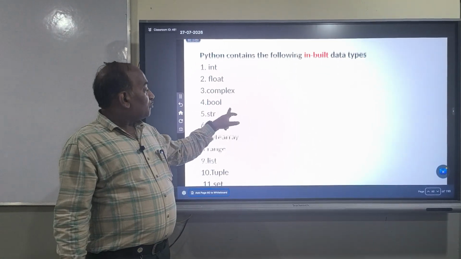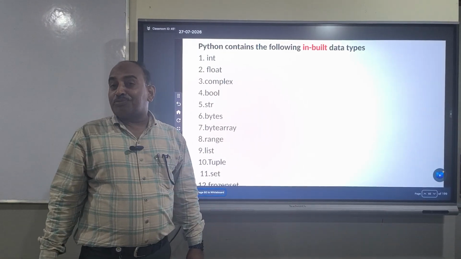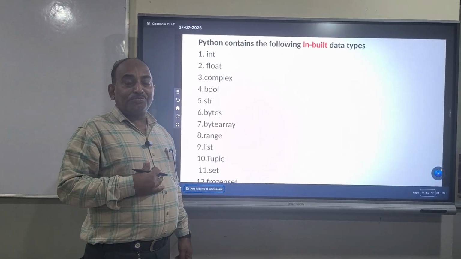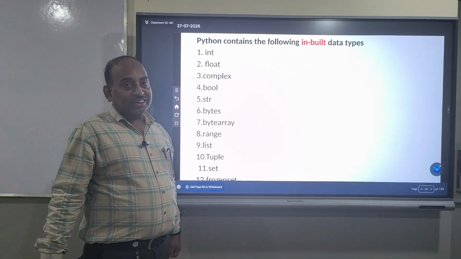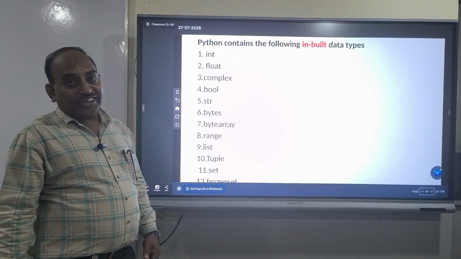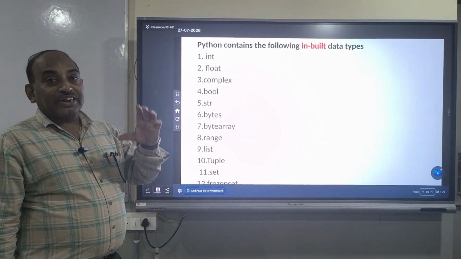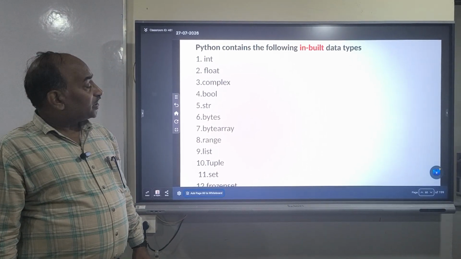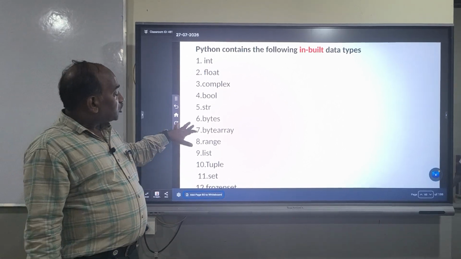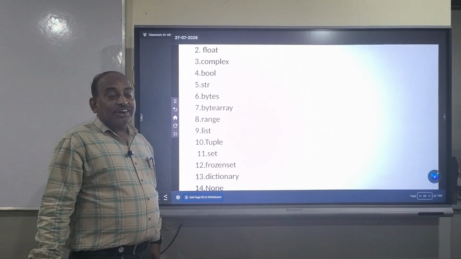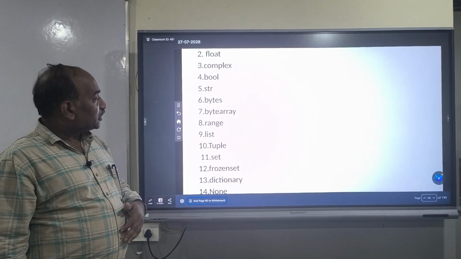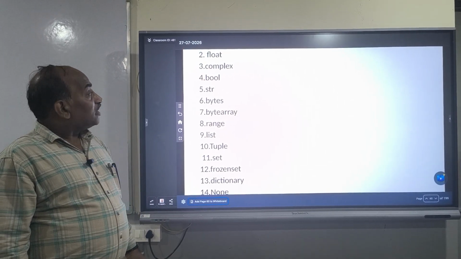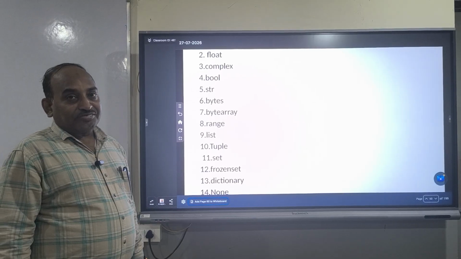Like most programming languages, Python supports strings. A string is a collection or sequence of characters. Python also supports the string data type, and we can perform different operations on a string. The new data types like bytes and bytearray are newly introduced data types which are only supported by the Python language.